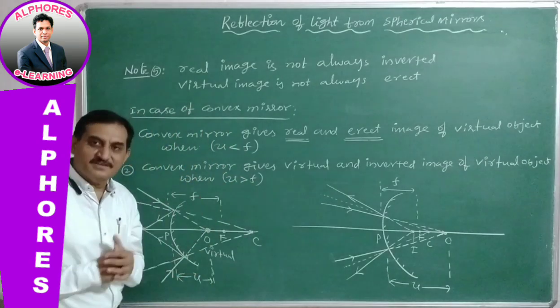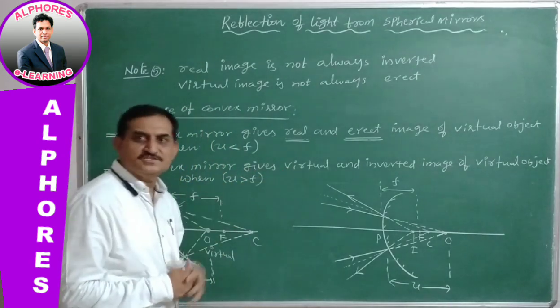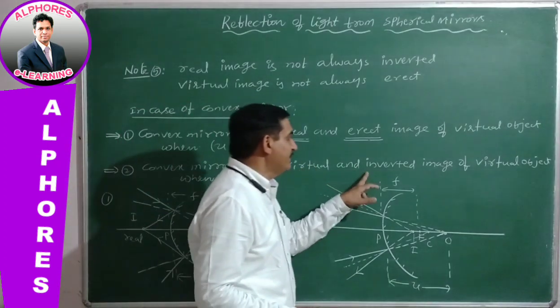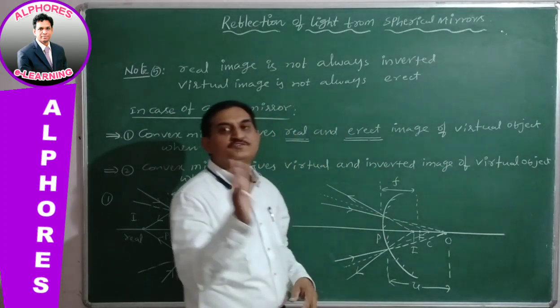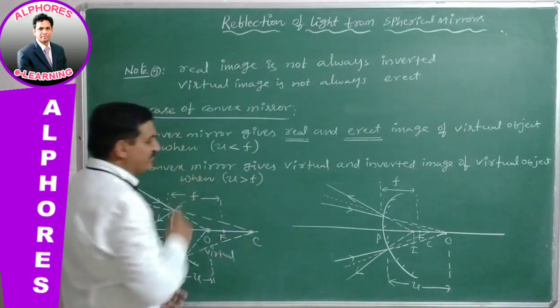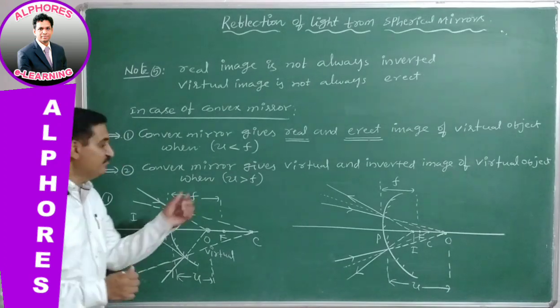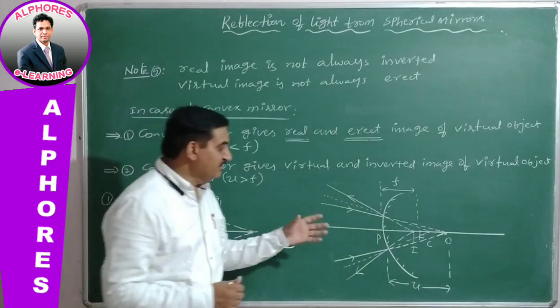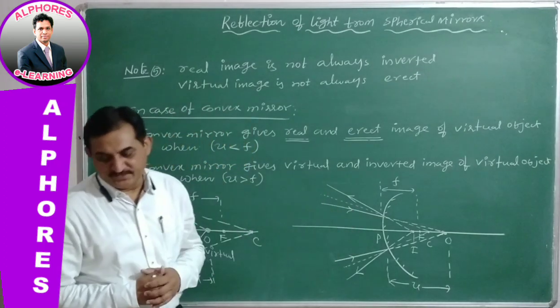Here the object is not real, it is virtual. Therefore the condition changes. So a convex mirror gives a virtual and inverted image of a virtual object when u is greater than f, meaning the object distance is greater than the focal length of the given convex mirror.